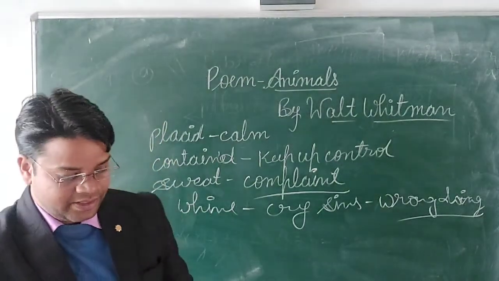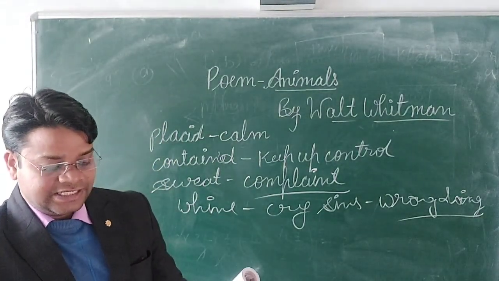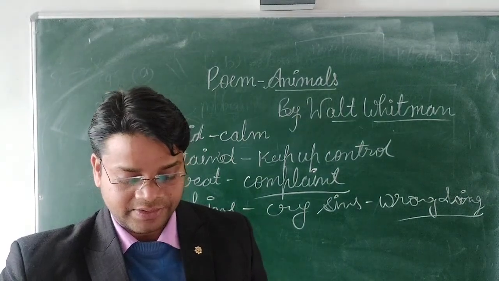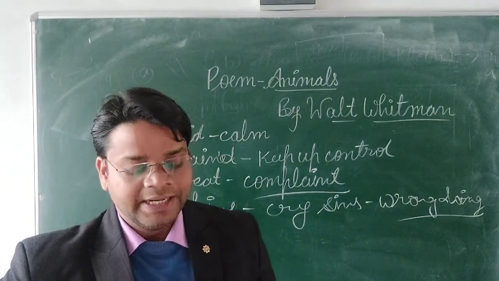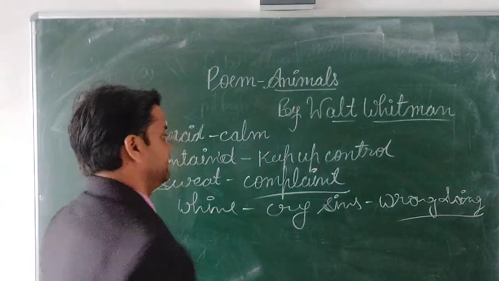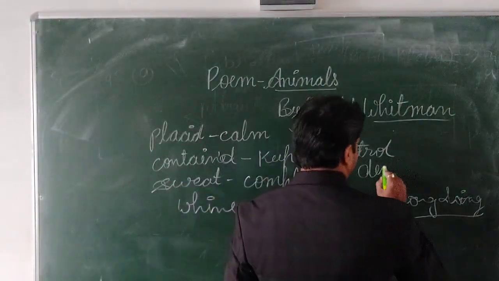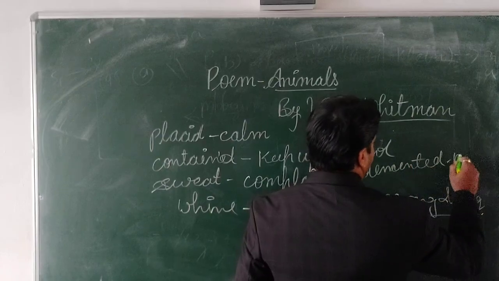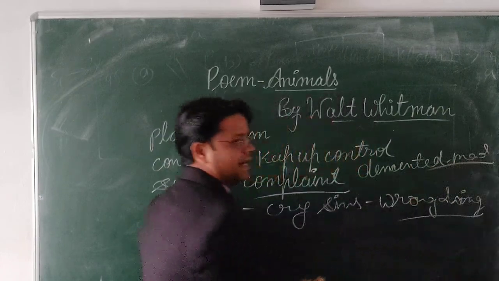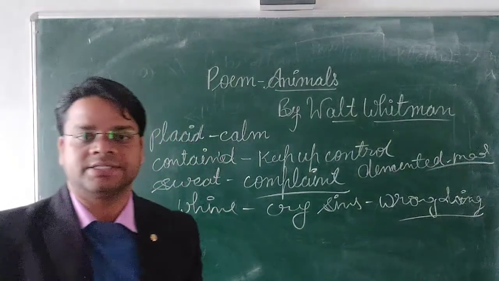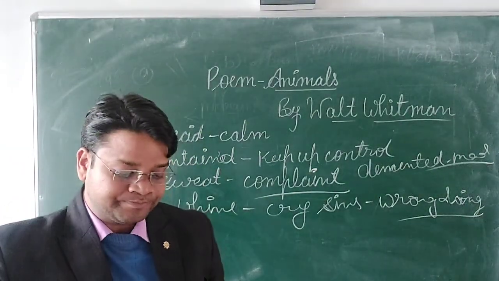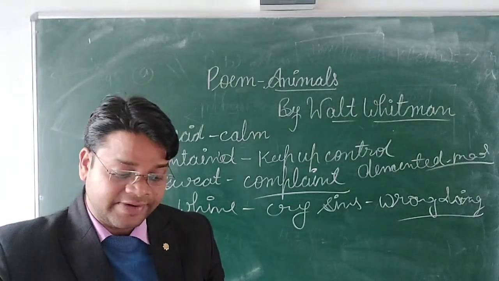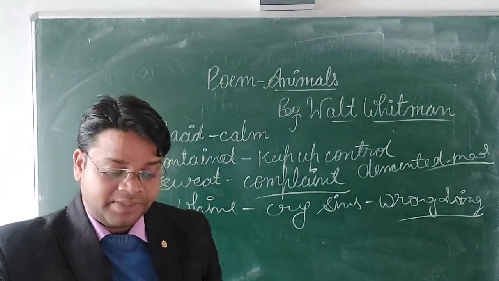They never. Not one is dissatisfied, not one is demented with the mania of owning things. Demented means mad. Demented means mad or disturbed. Okay, so here, no one is dissatisfied, not one is demented with the mania of owning things.